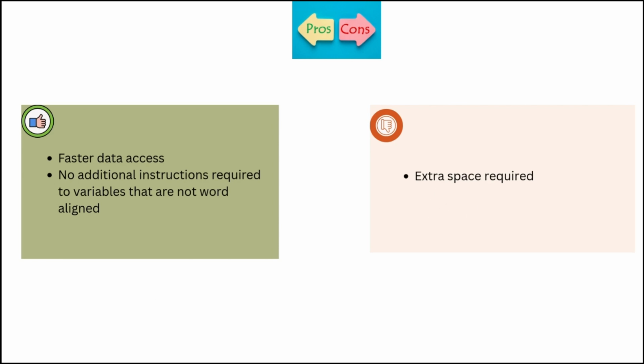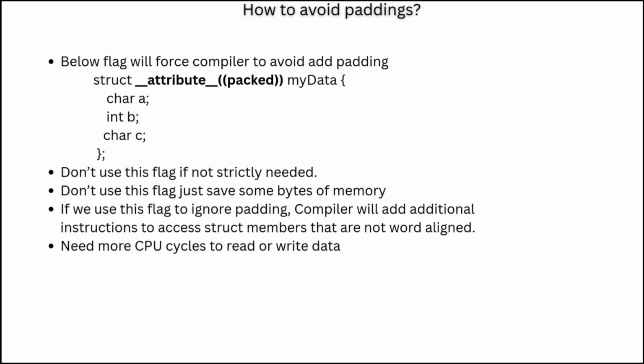Okay. So we saw the pros and cons. Now let's see how to avoid paddings. Let's say in some cases you want to avoid the paddings. In that case, what do we have to do? You have to add this flag called attribute packed to your struct. Then when the compiler sees this attribute, it won't add any paddings. But be careful, don't use this flag until it is strictly needed. Okay, if you add this, what happens?